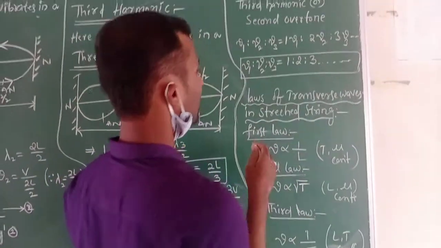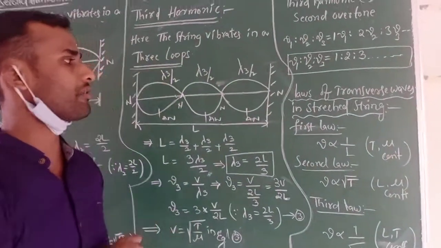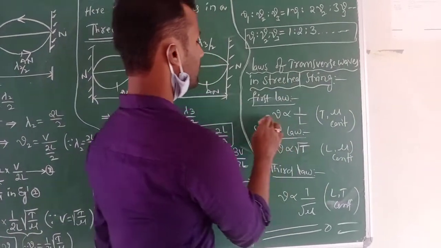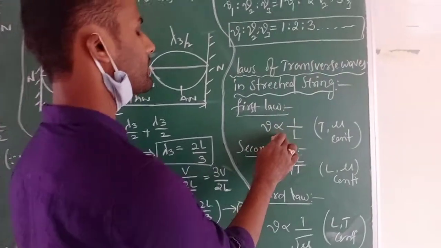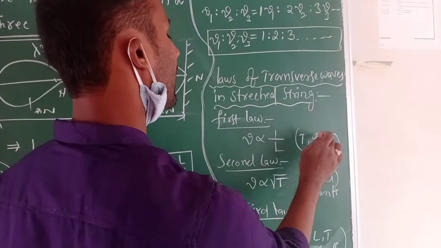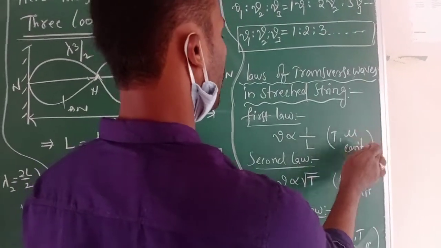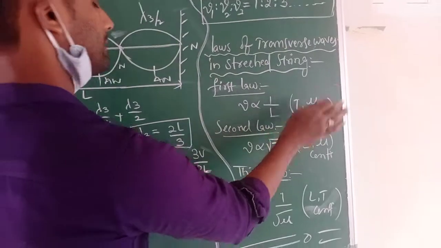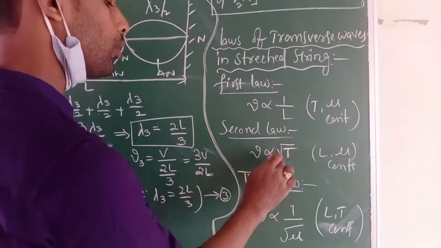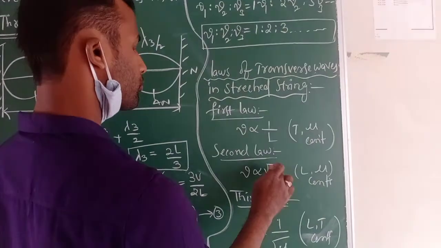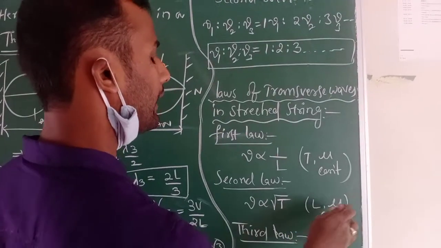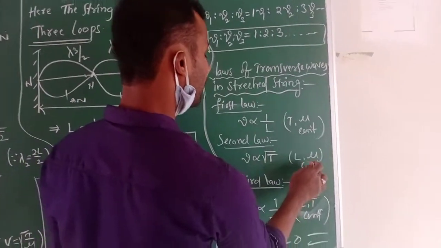The next topic is deducing the laws of transverse waves in a stretched string. The first law: the fundamental frequency is inversely proportional to the length of the string, when the tension in the string and the linear density of the string are constant. The second law: the fundamental frequency is directly proportional to the square root of the tension in a stretched string, when the length and the linear density of the string are constant.